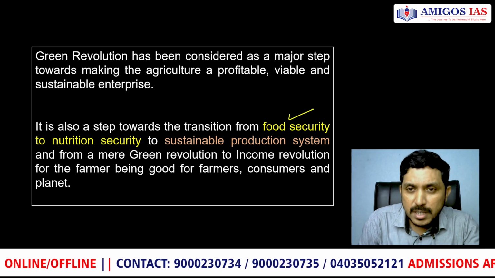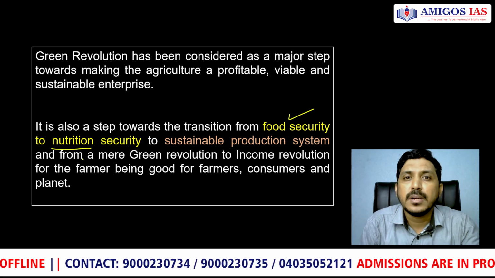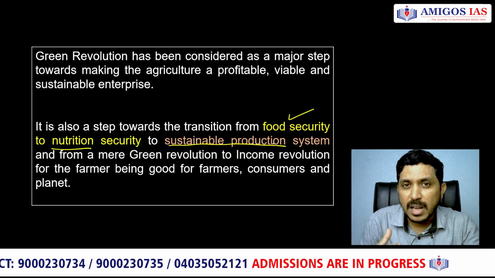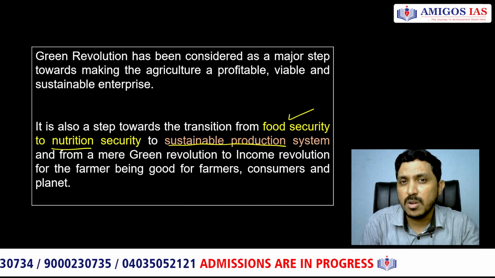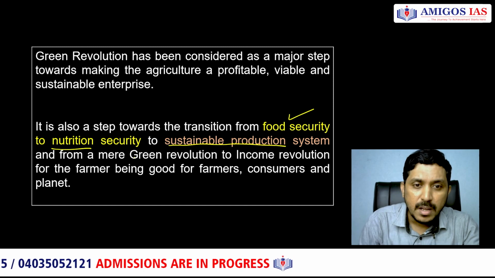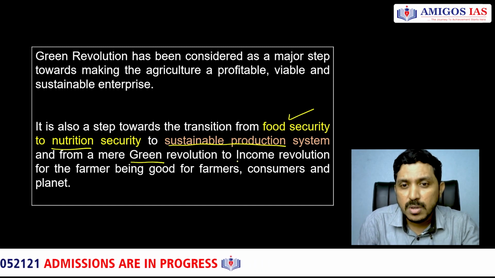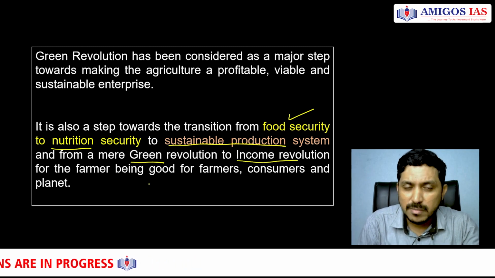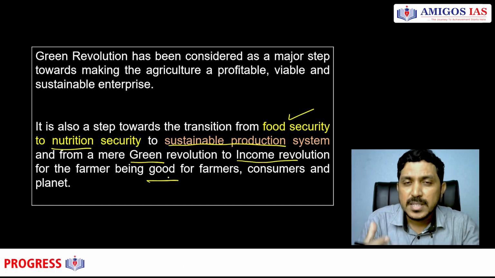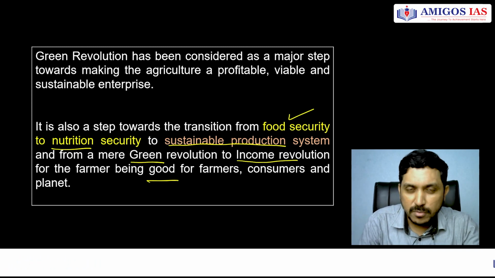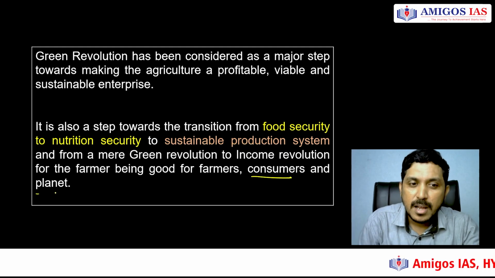Fine. So food security has to be transformed to nutrition security, and a sustainable production system has to be there. We need to incorporate climate change and weather extremes into agriculture, understanding region-specific requirements. That means the green revolution will then change to an income revolution. It will also become sustainable, and farmers will benefit from this because they are the primary people involved in the green revolution, and they are its heroes. So their interest matters, consumer interest matters, and planet interest matters.